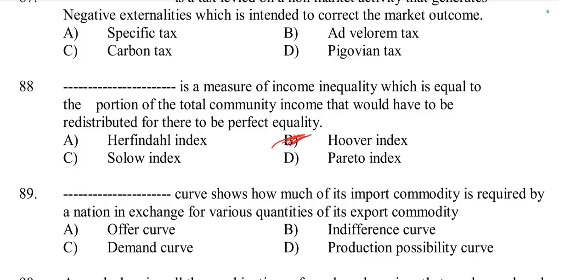Hoover index is a measure of income inequality which is equal to the portion of the total community income that would have to be redistributed for there to be perfect equality, also called the Robin Hood index. It shows what percentage of income must be redistributed for equality. Option B is the right answer.